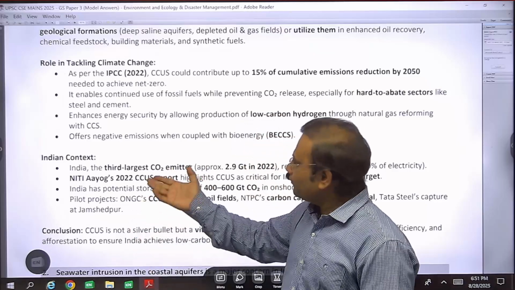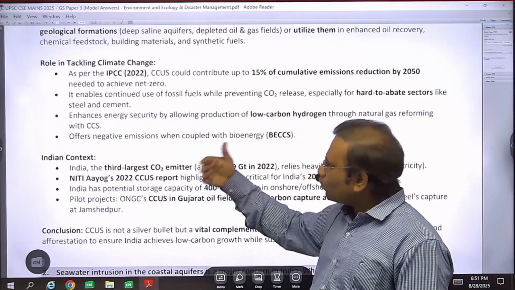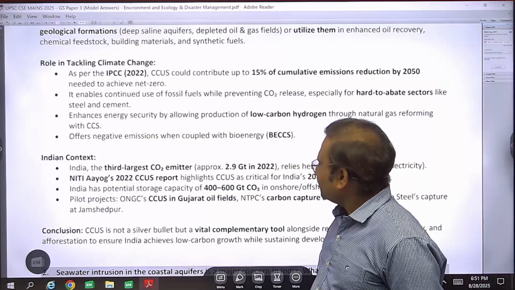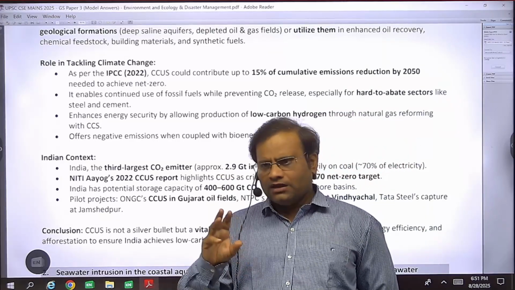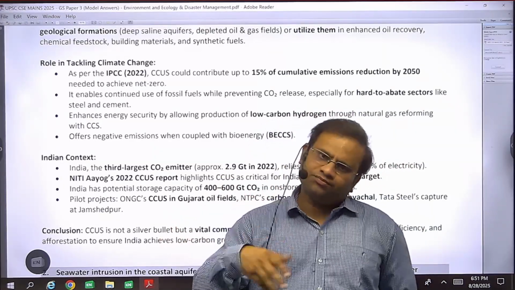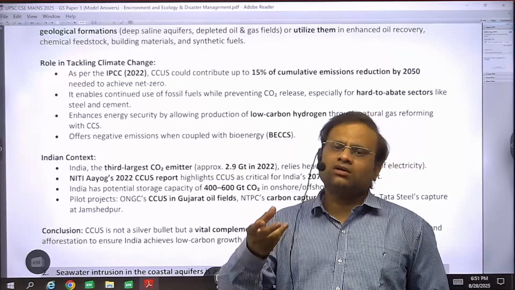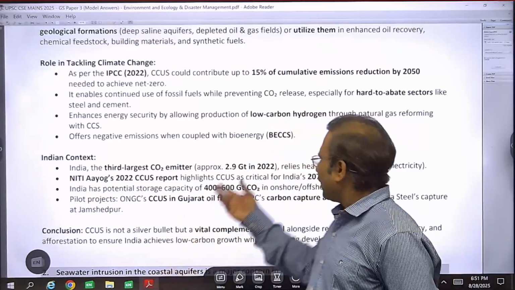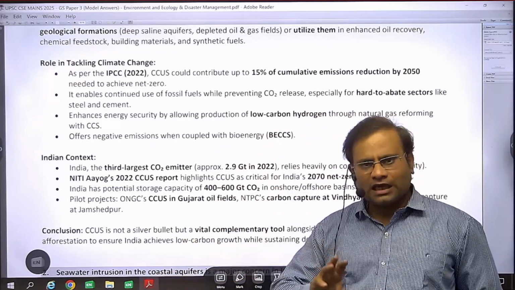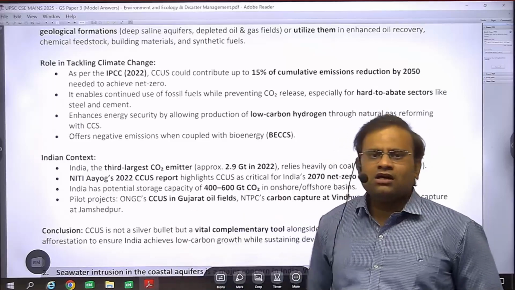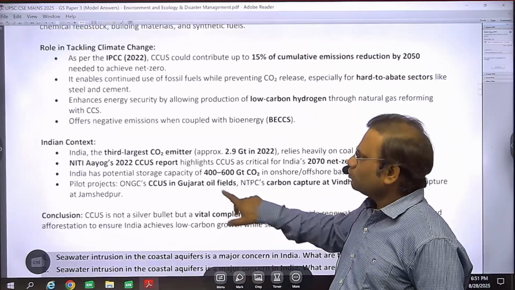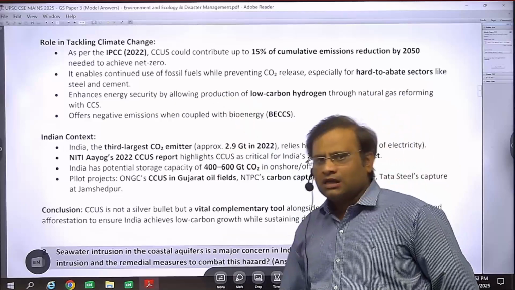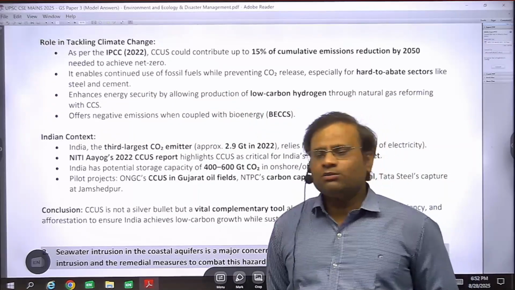So it has benefits on the energy security side as well, right? Moreover, these hydrocarbons, we can convert this fossil fuel energy into bio energy or bio gases. So again, more clean gases can be produced, more clean energy can be produced. So these are some direct advantages, or contributions, of this.